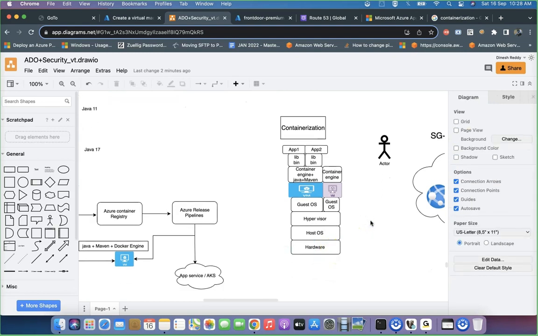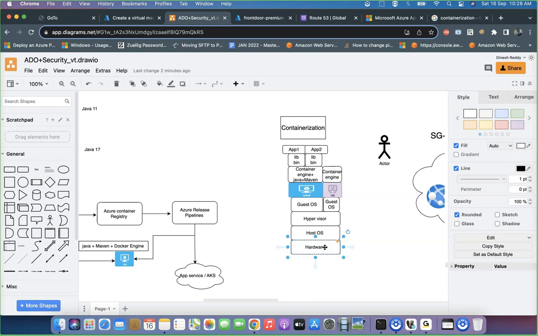Let's consider this case. Now, team, if you consider this case, there is an underlying hardware. On top of it, the host OS is there. I'm talking about containerization. On top of it, the host OS is there. There, you are seeing a thing called hypervisor.